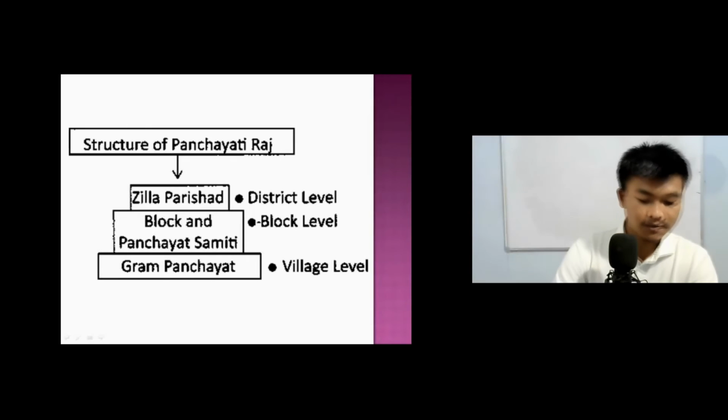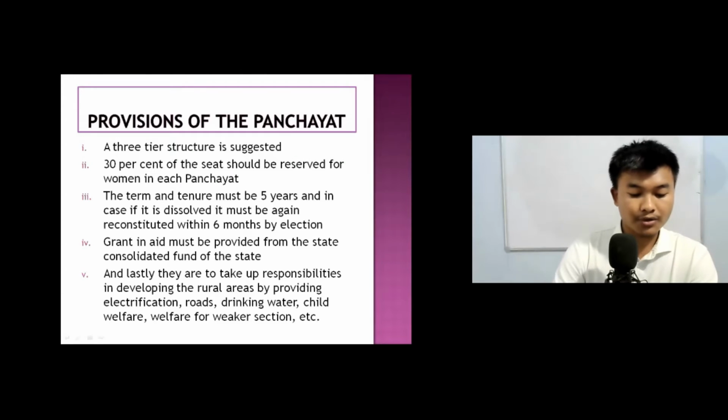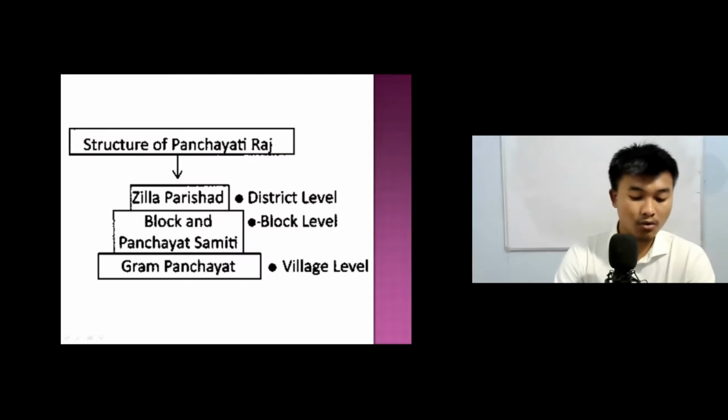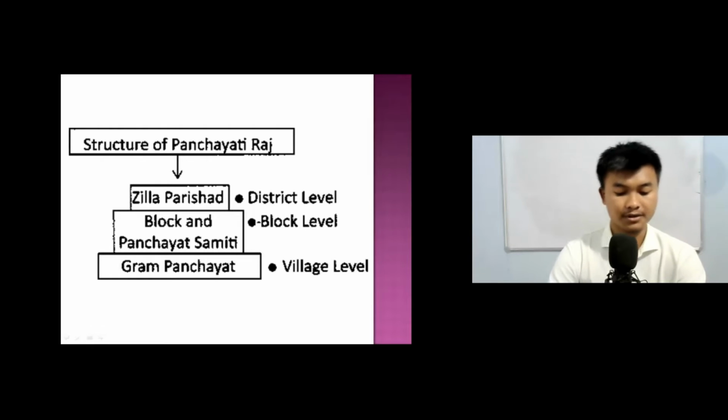Next we have the next level, that is the panchayat samiti. A few gram panchayats are grouped together to form what is usually called a panchayat samiti. The members of this representative body are elected by the panchayat members of that area. The panchayat samiti works for the development of a block. All pradhans of the panchayats are the ex officio members of the panchayat samiti. The chief administrative officer of the panchayat samiti is the block development officer.